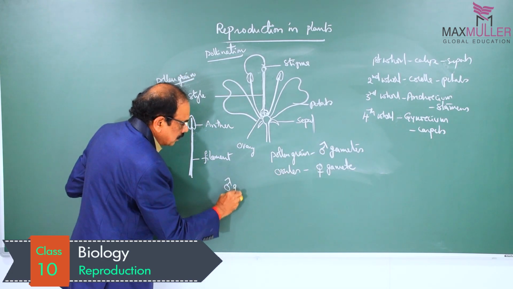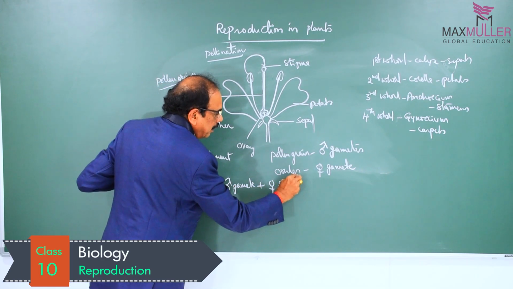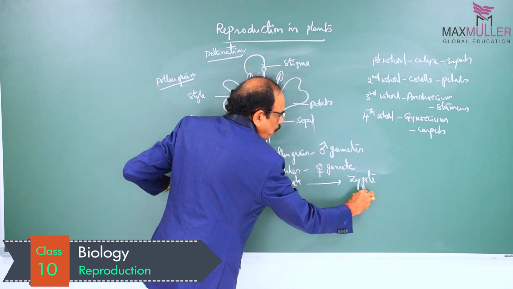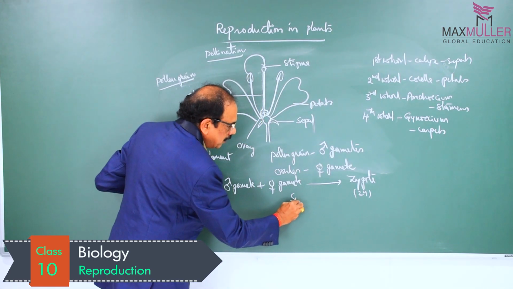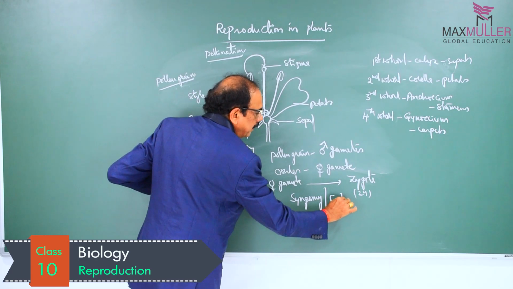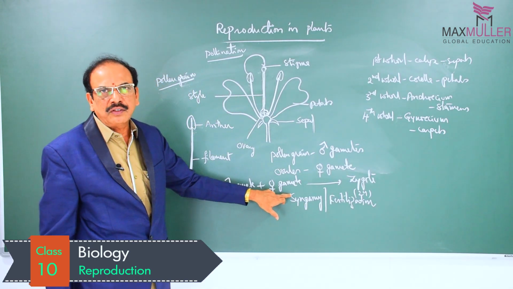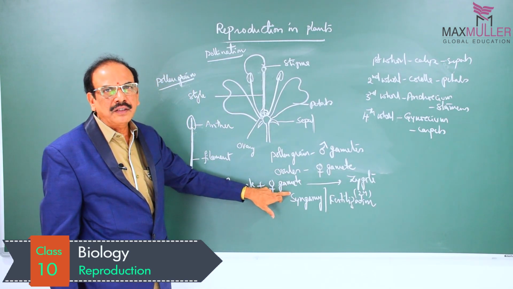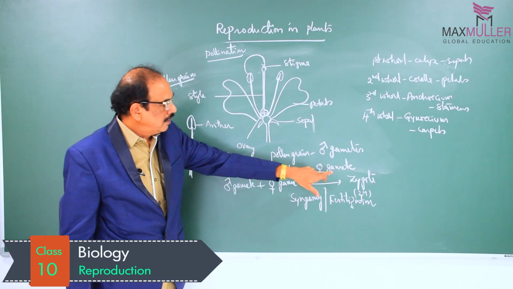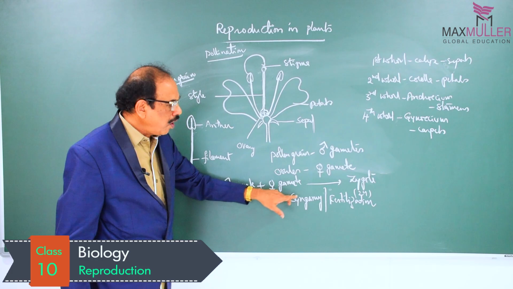The male gamete and the female gamete fuse together and form a zygote, which is diploid in condition. This process is called syngamy, otherwise called fertilization. So what is syngamy? Syngamy is the fusion of the male gamete and female gamete, also known as fertilization.